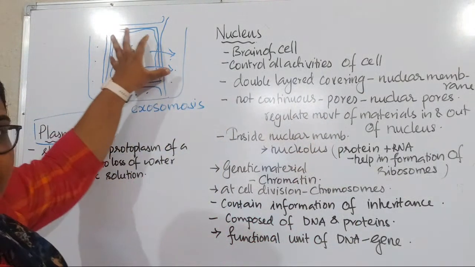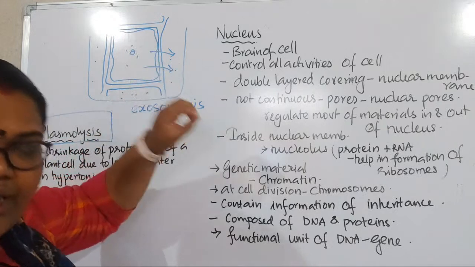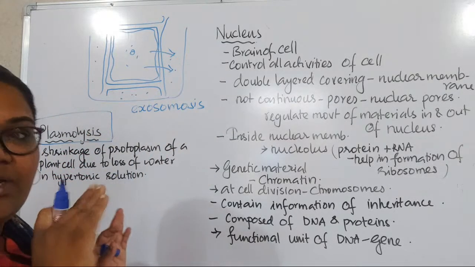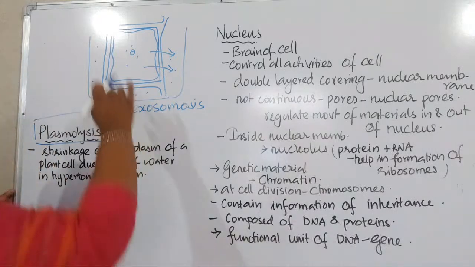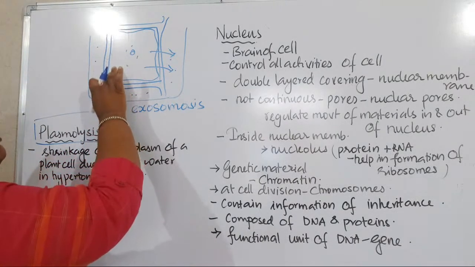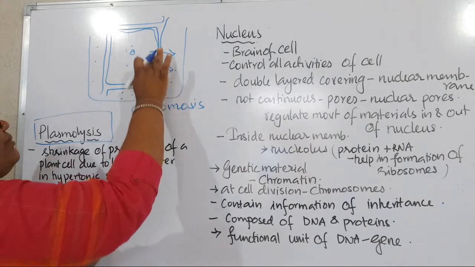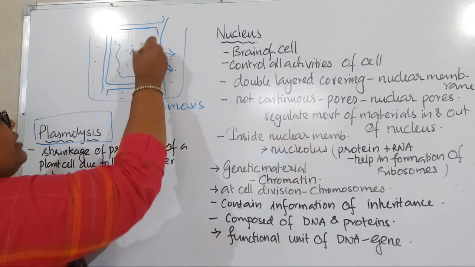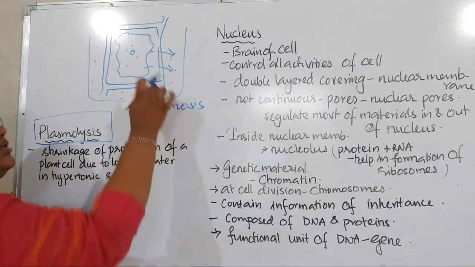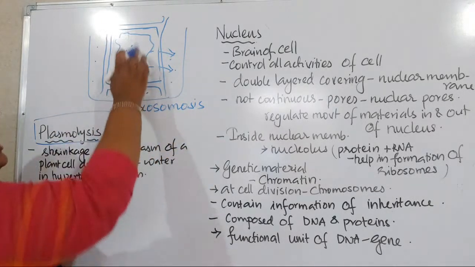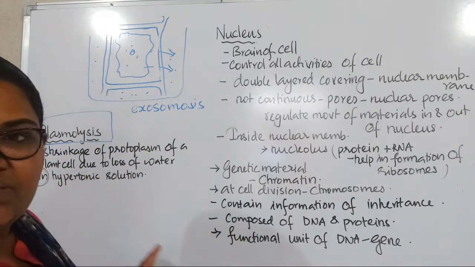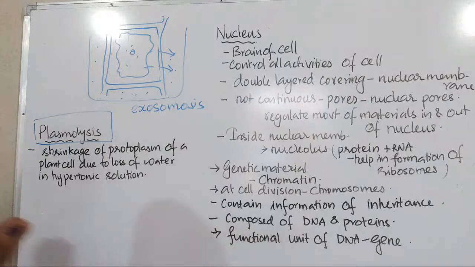So anyway, the cell wall is shrinking. At the same time, if you are watching carefully, that means microscopically, you can see that the cell membrane, since the cell wall will not shrink that much, the cell membrane will start shrinking away from the cell wall because this is rigid, right? So this cell membrane will start to shrink, right? This process is known as plasmolysis, right? So shrinkage of protoplasm, right?